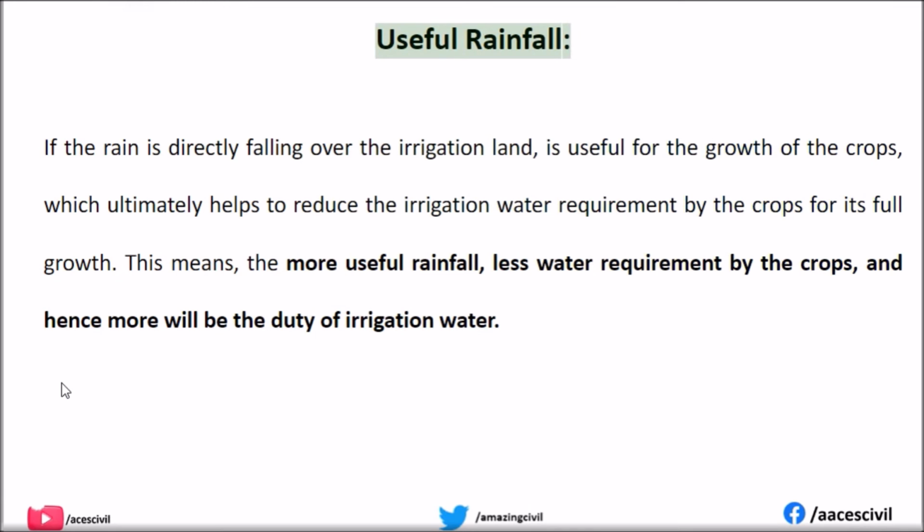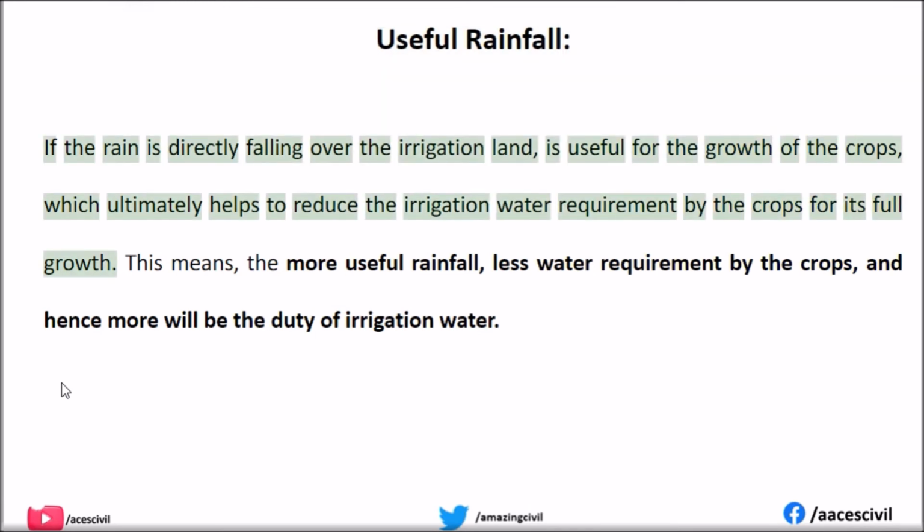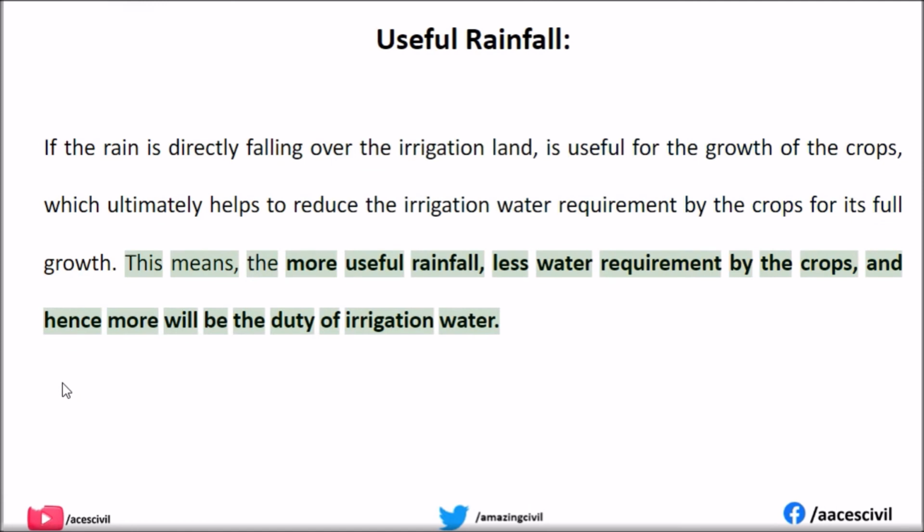Useful rainfall. If rain falls directly over the irrigated land, it is useful for the growth of the crops, which ultimately helps to reduce the irrigation water requirement of the crops for their full growth. This means the more useful rainfall, the less water requirement by the crops, and hence the more will be the duty of irrigation water.